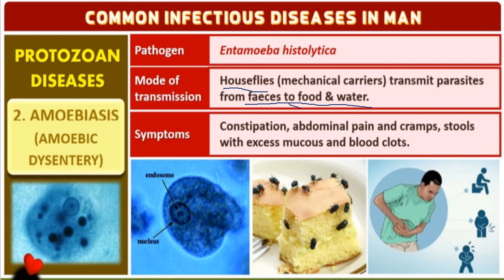Because it's not hygienic, the same housefly sits on your food, and also in the water. If you drink contaminated water, this amoeba will enter into your body. So when it enters your body, what are the symptoms? First, you get loose motion.